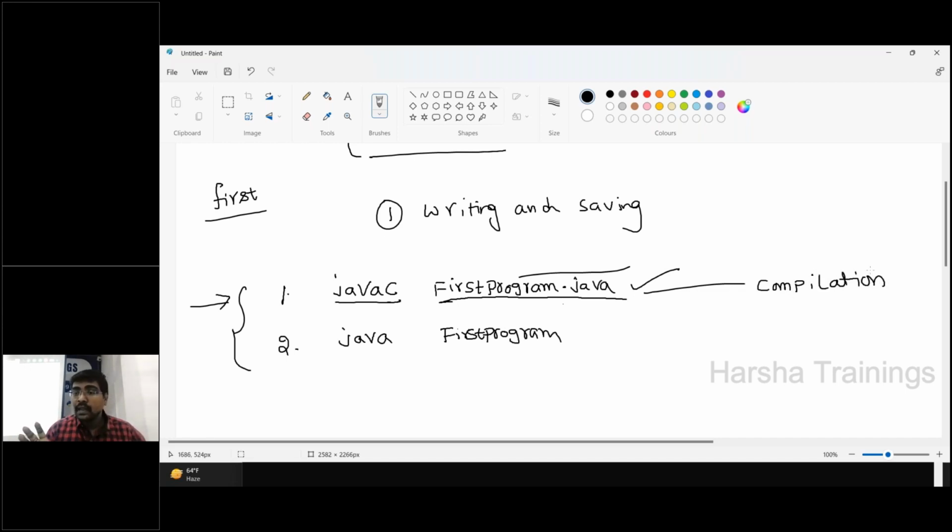So what does the compilation do? It checks whether the program follows the rules of the programming language or not. If anything violates them, it gives an error. If everything is perfect, then we move into the second stage, execution: java space first program. Generally, this is called interpretation. Okay.